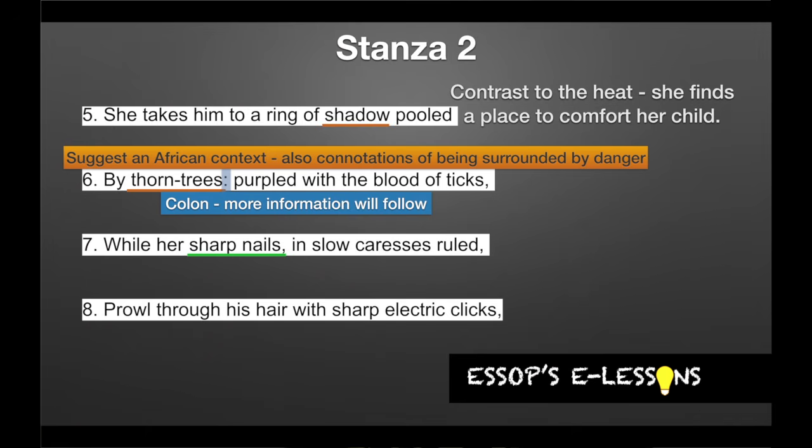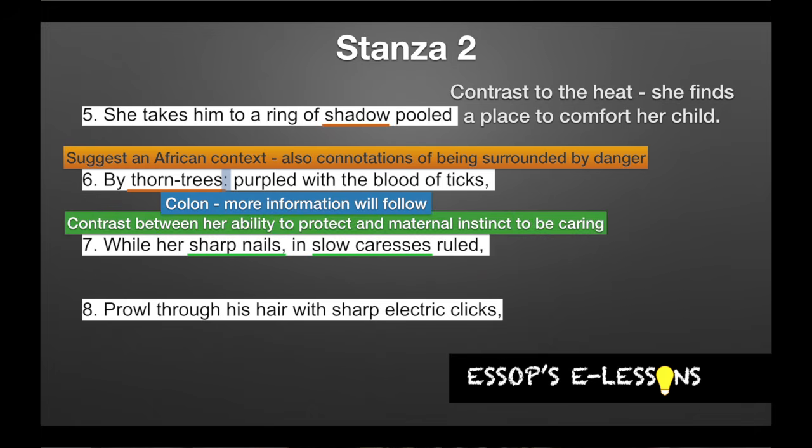Right, so line 6 goes on to say, purpled with the blood of ticks, while her sharp nails in slow caresses ruled, prowl through his hair with sharp electric clicks. So we see how she's caressing her child, right, how she's tending to him. And very interesting, we see the contrast between her sharp nails and her slow caresses. It's showing you the difference here between her ability to protect her child, but also her maternal instinct to be caring.